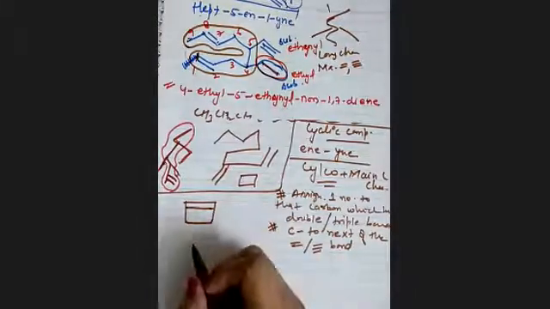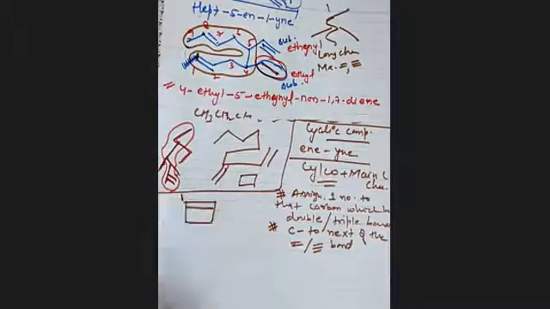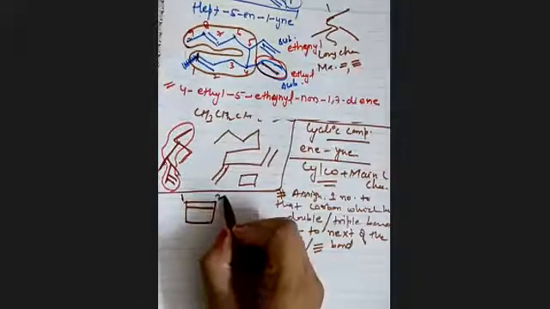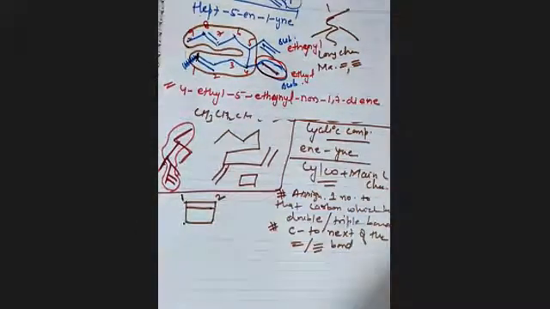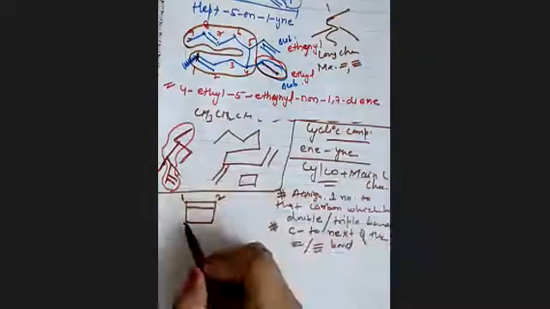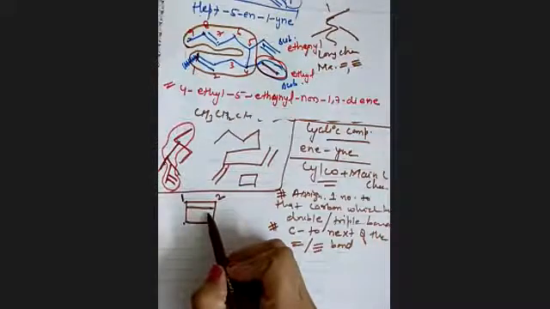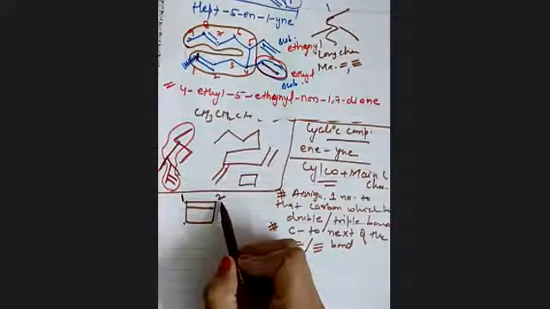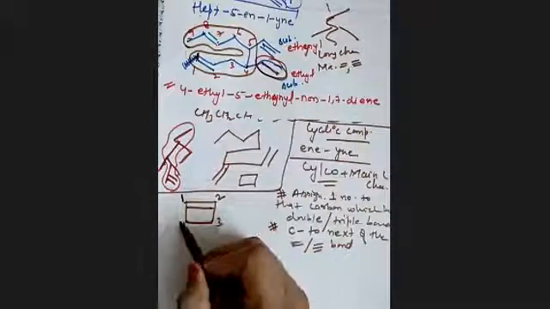अगर आपको यहाँ से nomenclature करना है, if you want to do the numbering, so if I am starting from this one, so this has to be 2. ये 2 नहीं होगा यहाँ पर, ठीक है? अगर आपने इसको 2 मान लिया, so this will not be right. So first number where your double bond starts, and second number to that carbon where your double bond ends. ठीक है? So this is 1, 2, 3, and 4.